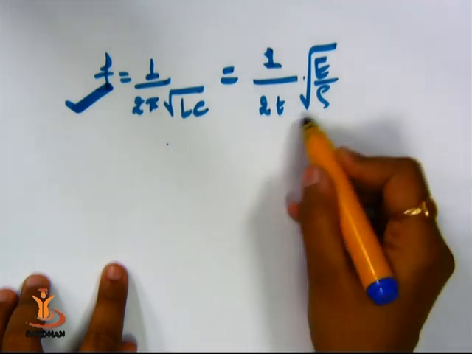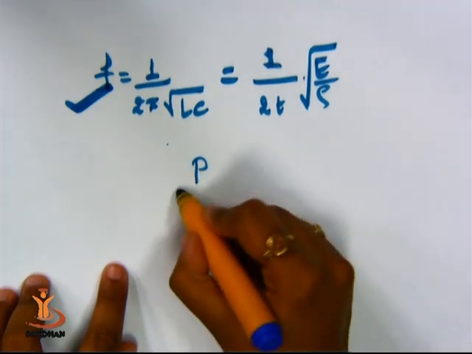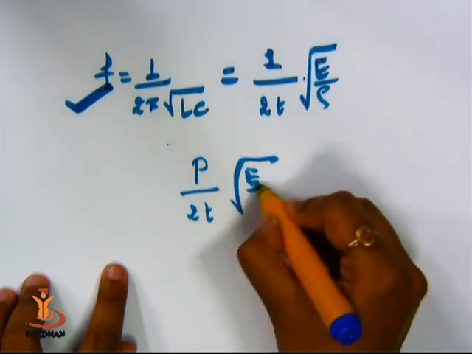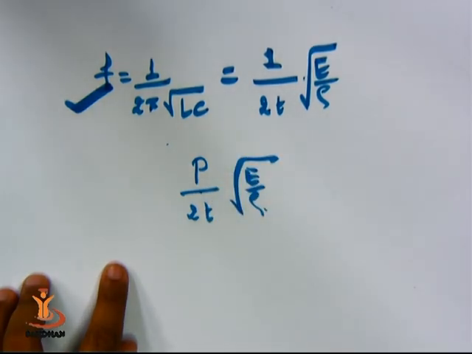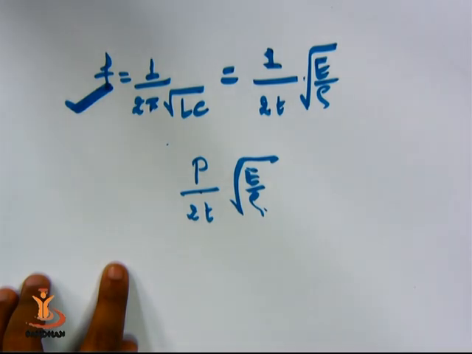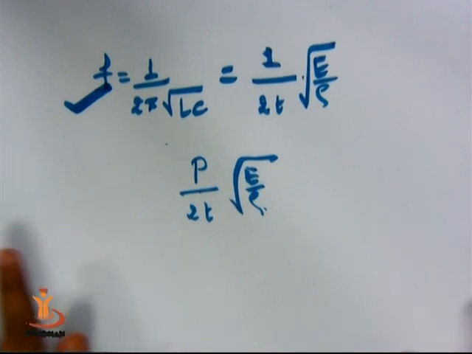In general, the natural frequency of the quartz crystal is given by P over 2t under root of E by rho, where P is the mode of oscillation of the quartz crystal. Here P is 1 because generally the quartz crystal oscillates in its fundamental mode. For fundamental mode P is equal to 1. For the first mode P is equal to 2.